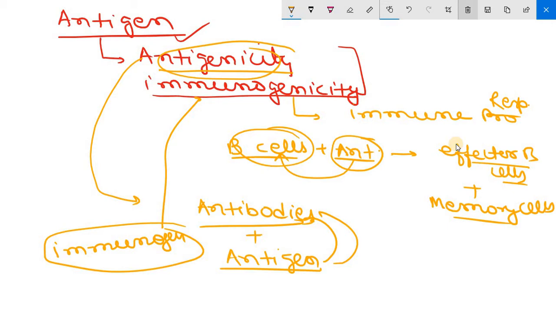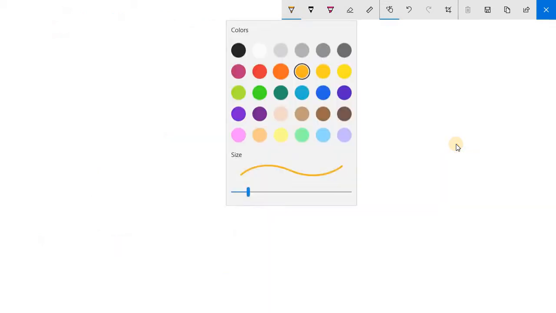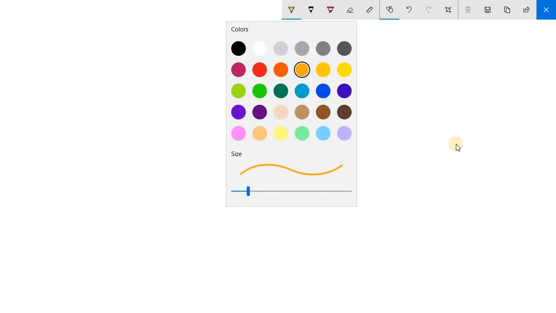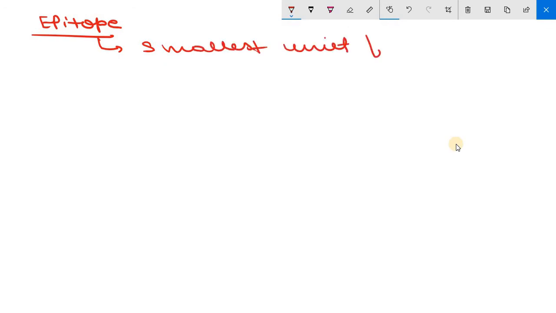Now we will discuss one important term here, that is known as epitope. Clear? So epitope is also known as antigen determinant site. Epitope is known as antigen determinant site, and it is the smallest unit for antigenicity. Clear? Now what is epitope again? What is the basic definition of epitope?